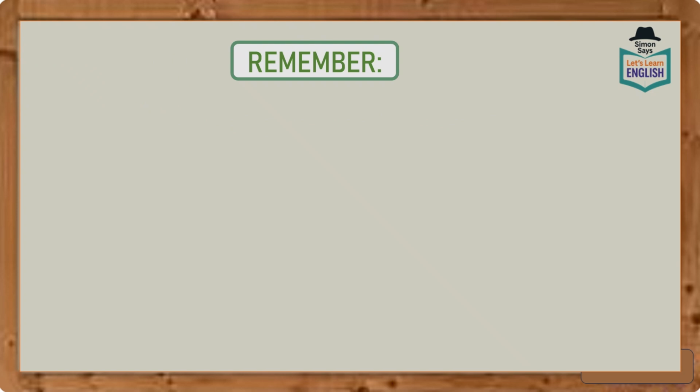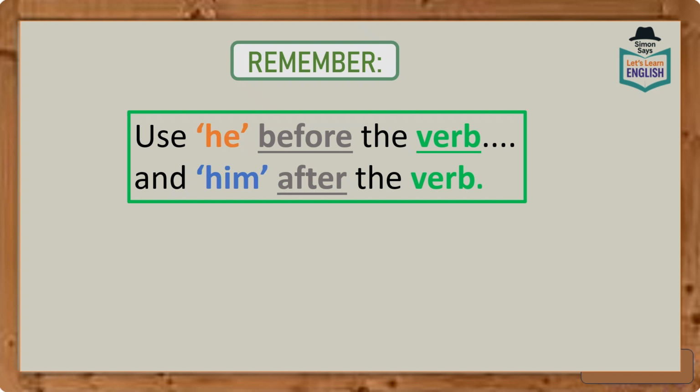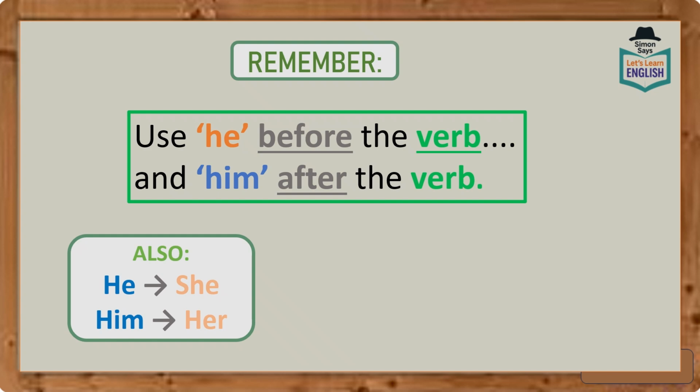So for this lesson, what you need to remember is that you should use he before the verb and him after the verb. And also, don't forget to use she for the subject pronoun in the feminine form, and also use her instead of him as the object pronoun.